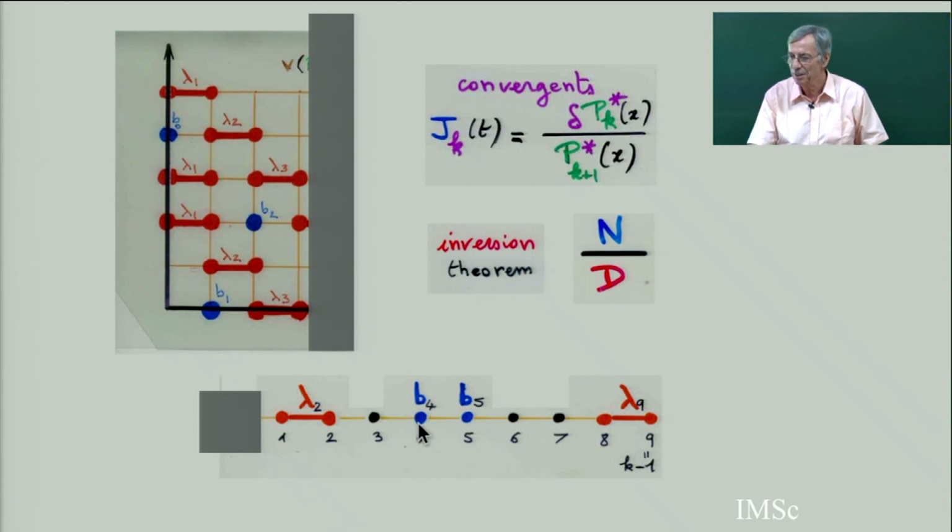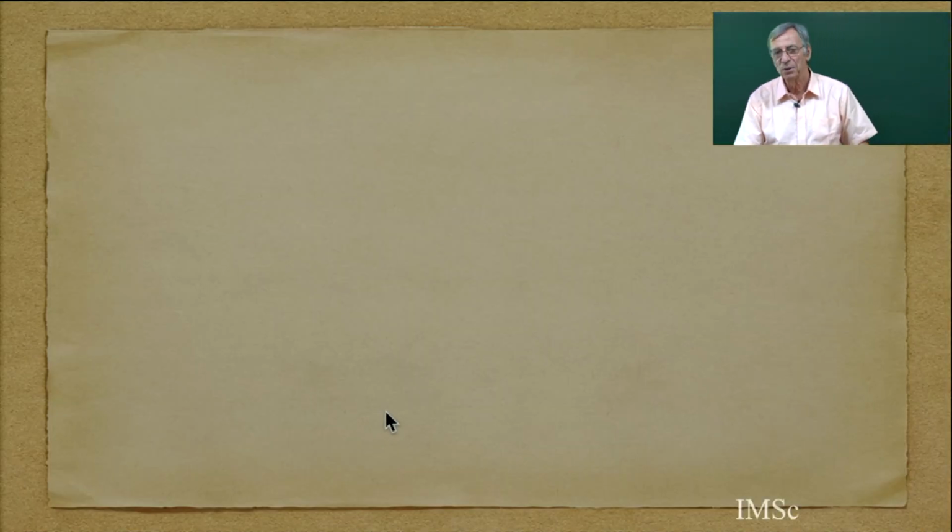So you can also make, if you prefer heaps, or paths, it's good to have different interpretations, not to be fixed on one interpretation and to go from one to another. And this will conclude chapter 3. So next time we will do chapter 4, which is how to compute the bk and lambda k. There is a direct algorithm from the paths, there is a determinant, there is a QD algorithm, and also there is a Ramanujan algorithm. Okay, so thank you very much.